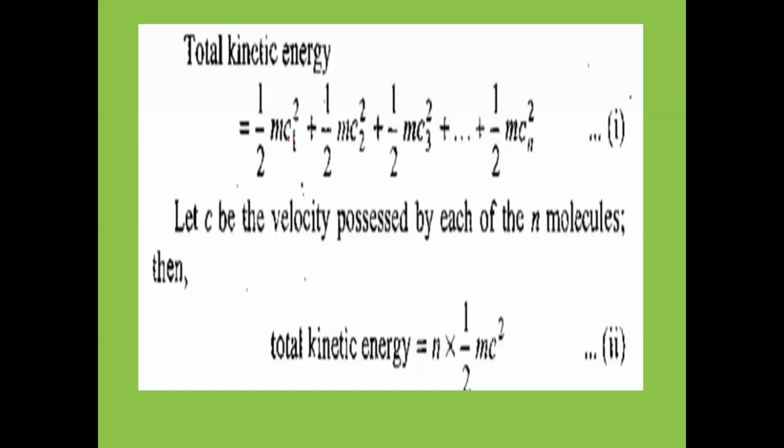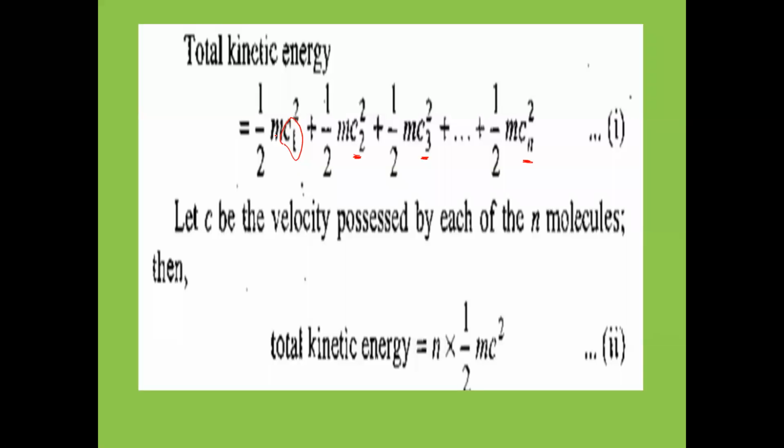So here C1 means the velocity of the first gas molecule, C2 the velocity of the second gas molecule, C3 the velocity of the third, and Cn the velocity of the nth gas molecule.